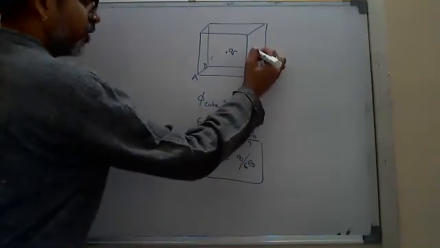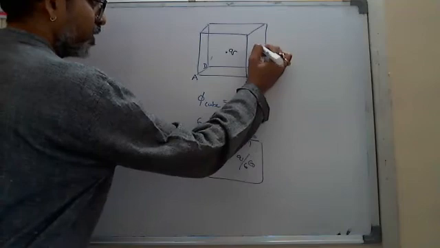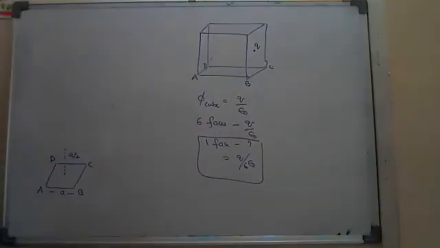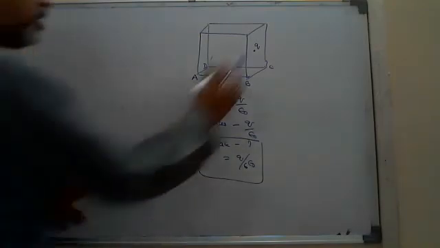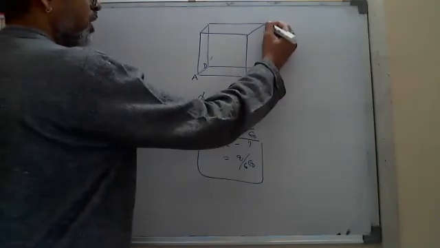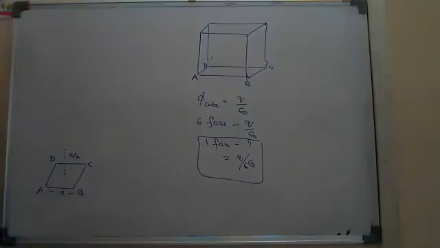If the charge is placed at the center of a face, then the flux linked to the cube is Q by 2 epsilon naught. Yeah, that's what I expected. And if the charge is placed at one of the corners, Nana? Q by 8 epsilon naught.